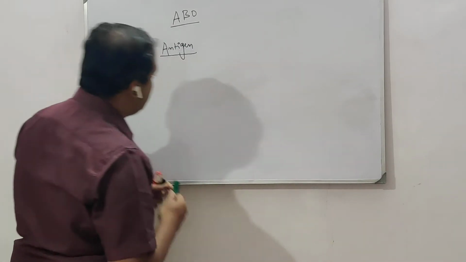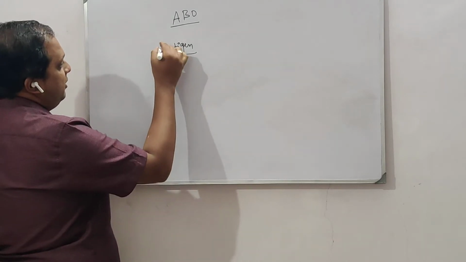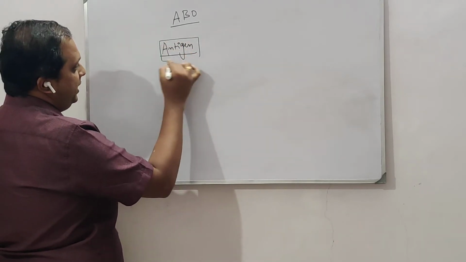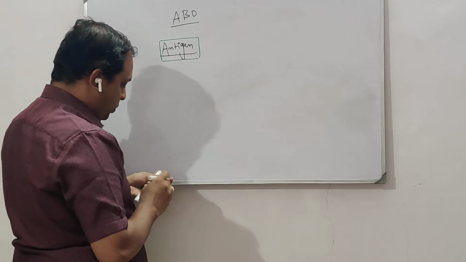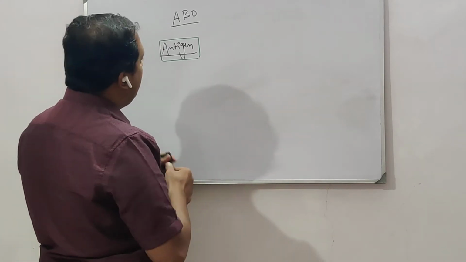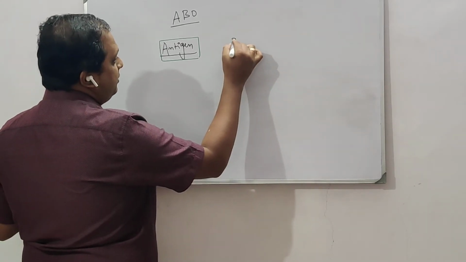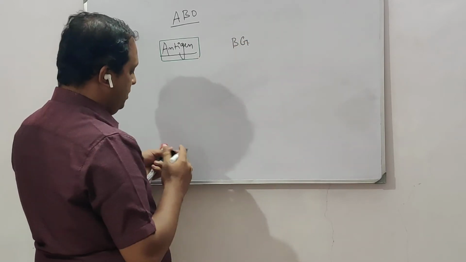Antigen should be present on the surface of RBC, based on which we are going to classify the blood group.